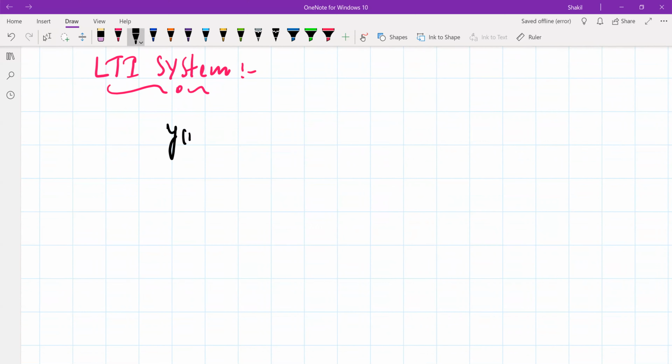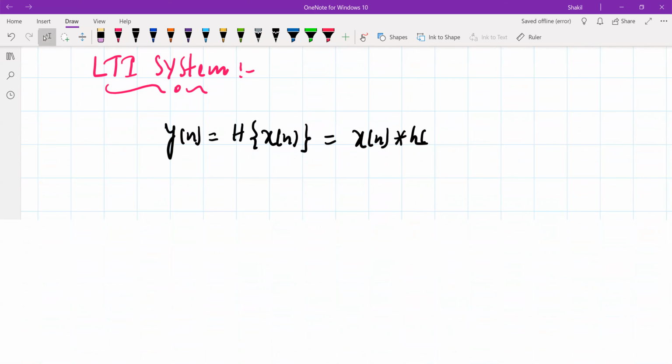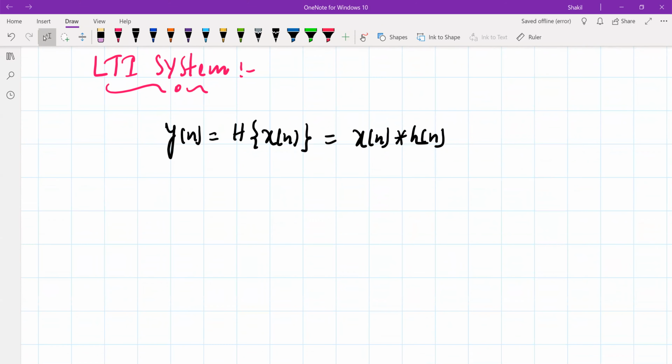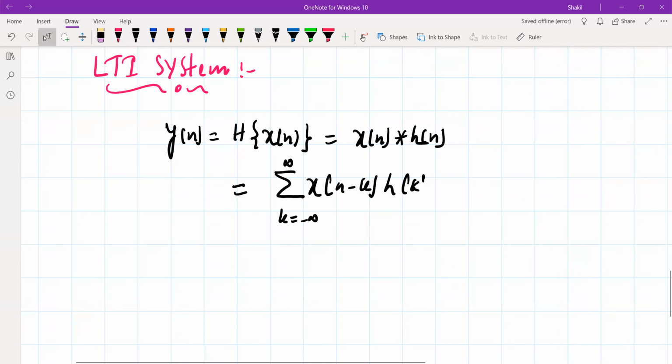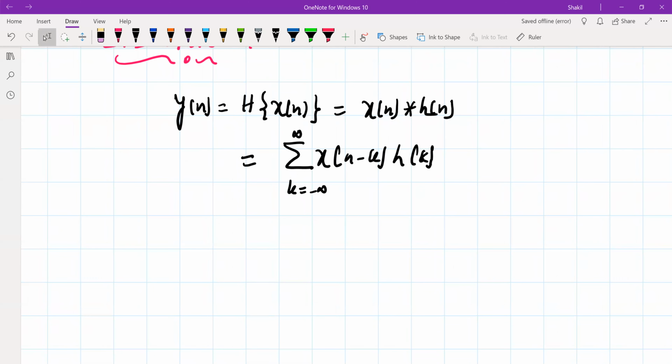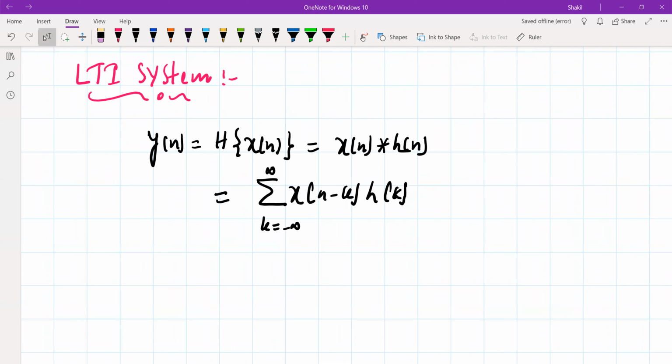We know the output of a system whose input is x of n is related to the input by convolution, and we can write it like this: y of n equals the sum over k from minus infinity to infinity of x of n minus k times h of k. So this is the input-output relationship of an LTI system.